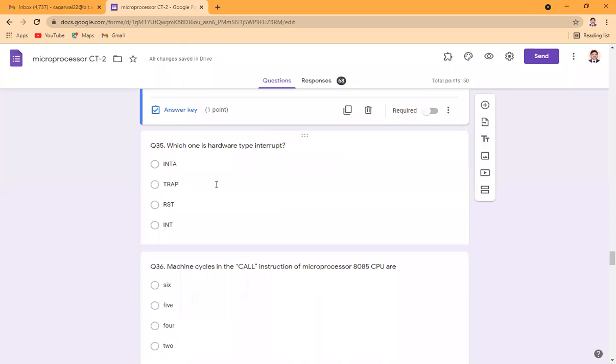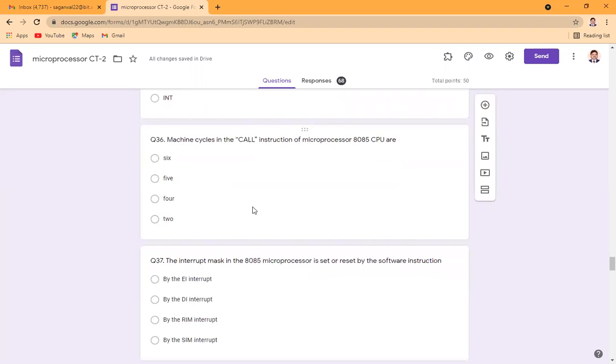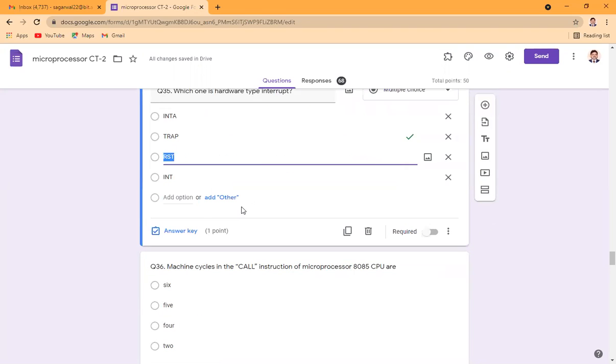Which one is the hardware type of interrupt? Out of INTA, that is interrupt acknowledge, it is not that. Trap is a hardware type interrupt. RST is a software interrupt, and INT is a software interrupt. So the correct answer is trap.